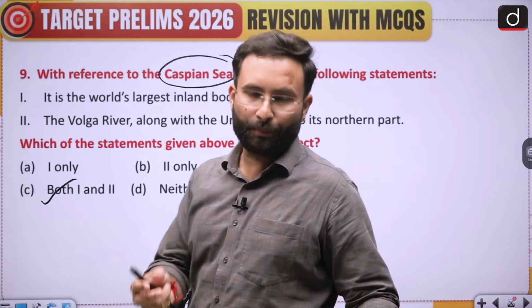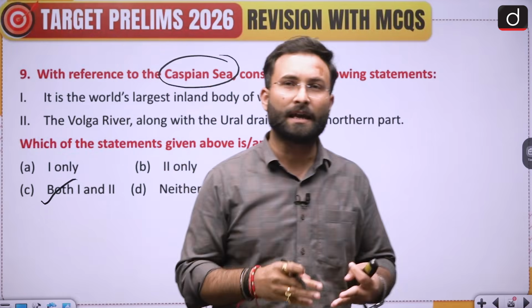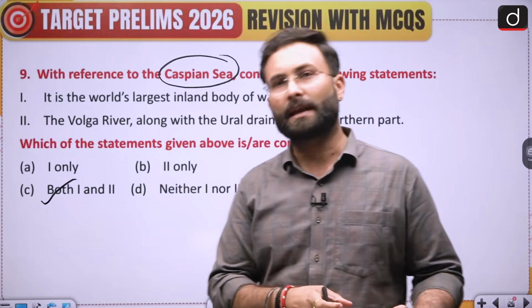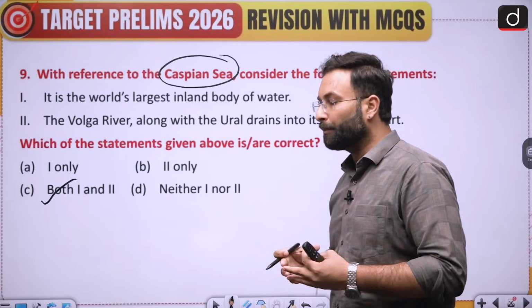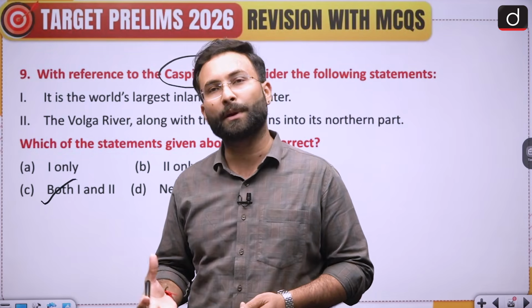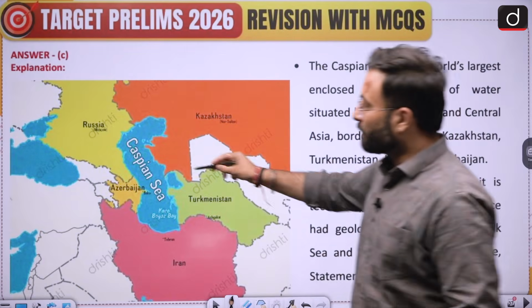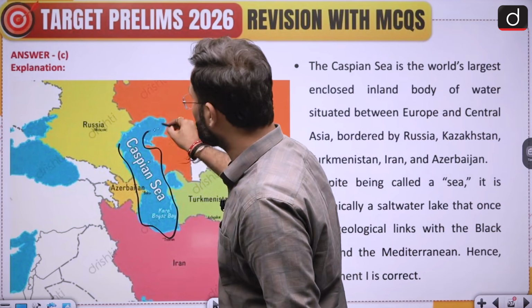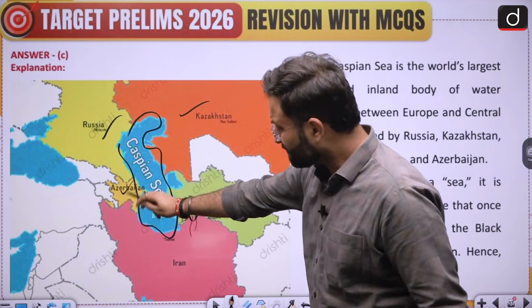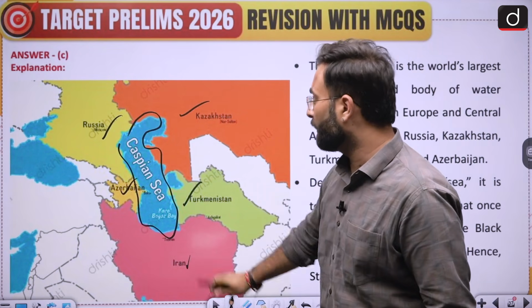When we talk about UPSC's previous year questions, so Black Sea, Caspian Sea, the Red Sea, these are some of the important aspects which have been covered by UPSC again and again. So you should focus more on that. Okay. Now if we talk about the Caspian Sea over here, these are the countries which are there: Russia, Kazakhstan, Azerbaijan, Turkmenistan, Iran. Okay.